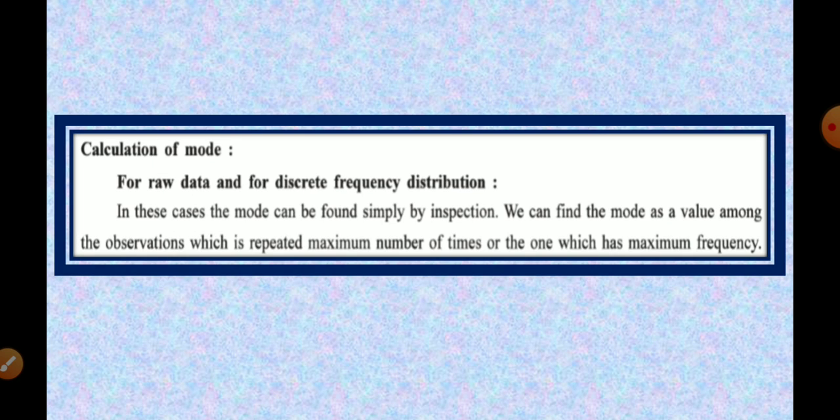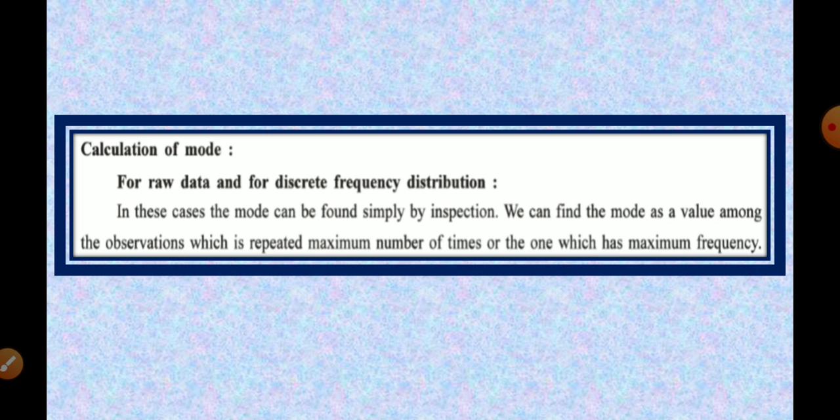Calculation of mode for raw data and for a discrete frequency distribution. In this case, the mode can be found simply by inspection, that is, by looking only we can find the mode. We find the mode as the value among the observations which is repeated maximum number of times, or the one which has maximum frequency. For example, as in the previous slide, if 5 is repeated twice or thrice or 4 times, then 5 is the mode. Or if 5 has the maximum frequency, then 5 is the mode.